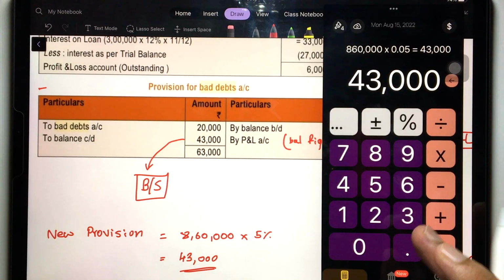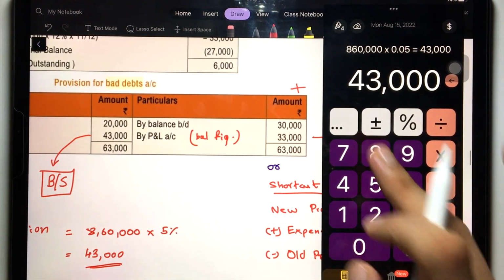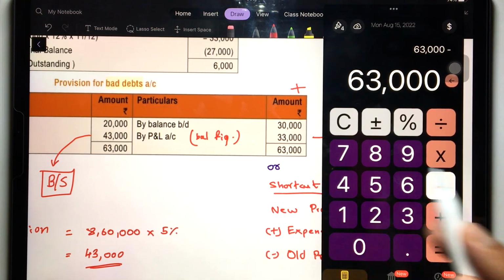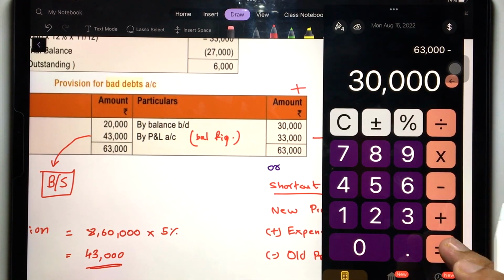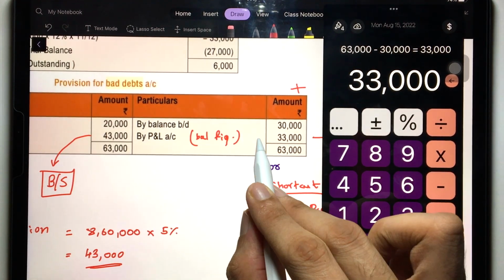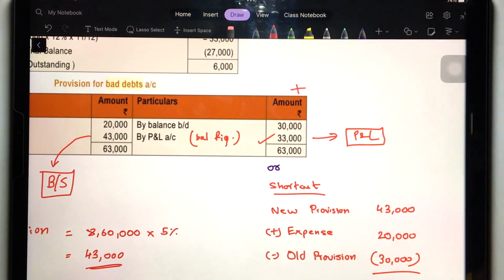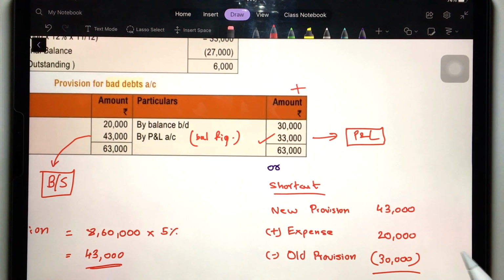Let's do that. See here, let me just show you. 63,000 minus how much? Minus the opening balance 30. That's equal to 33,000, right? This 33,000 will go into the P&L. Or you can follow the shortcut.